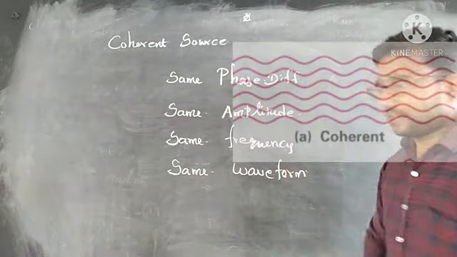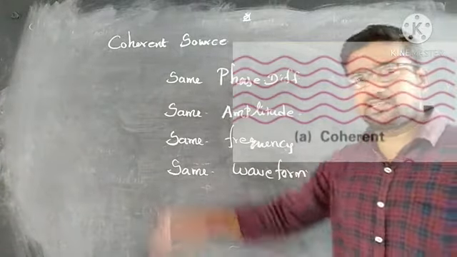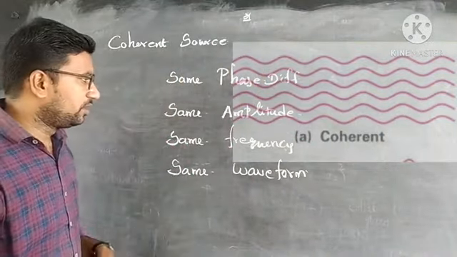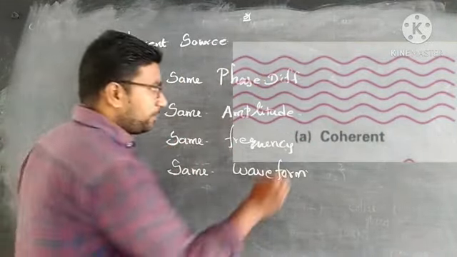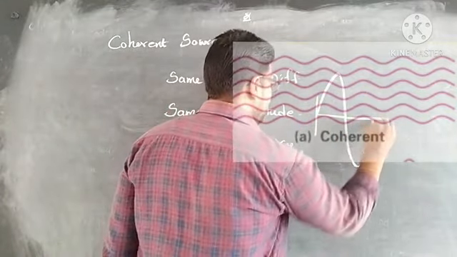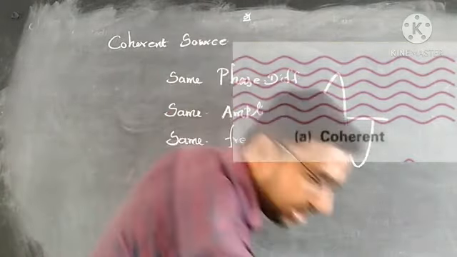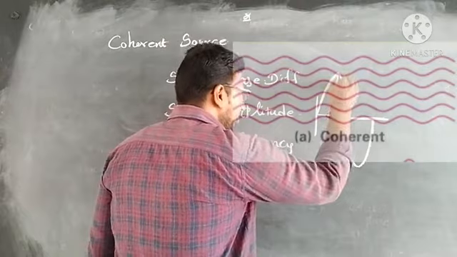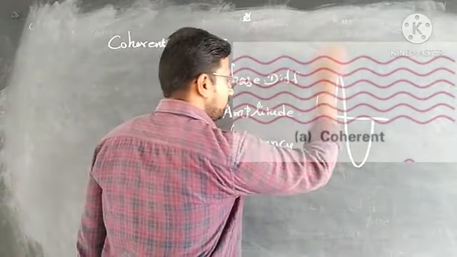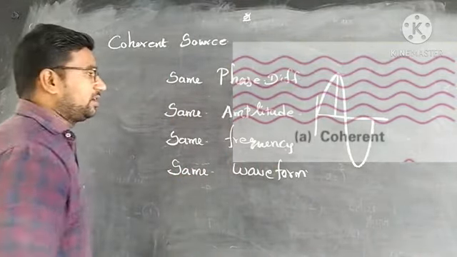So, what is phase difference? What is amplitude? What is frequency? What is waveform? We learned these in our basic classes. What is amplitude? When the particle attains the maximum displacement from the mean position, either in the positive or negative direction, this is my amplitude. Frequency is the number of oscillations produced per second.